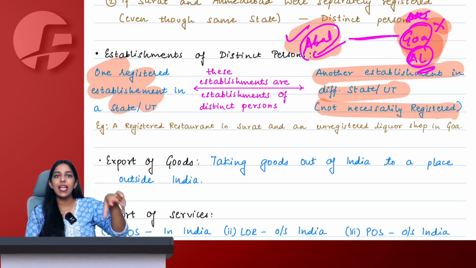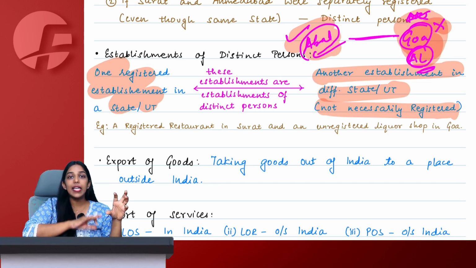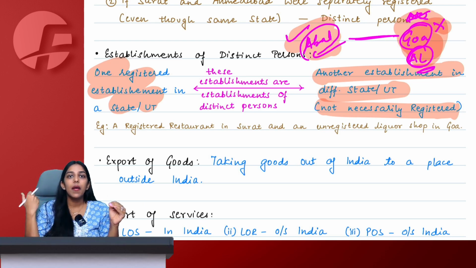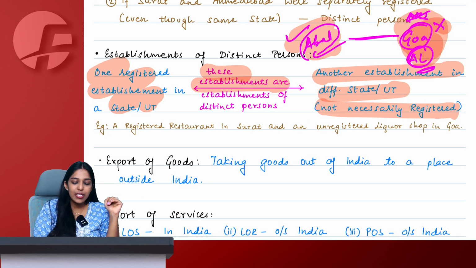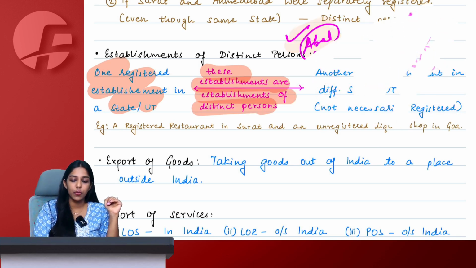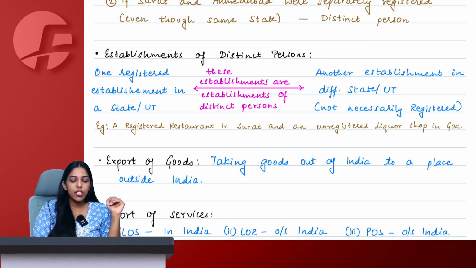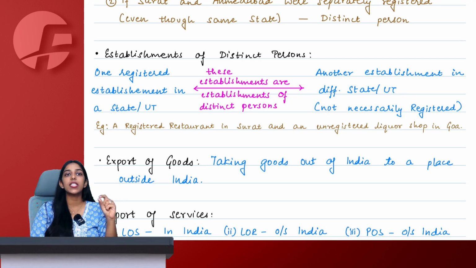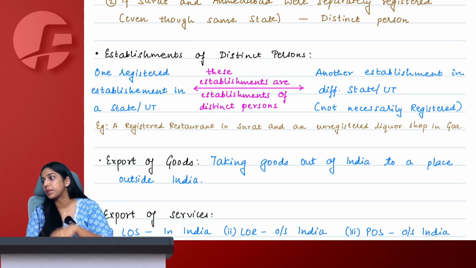If one of my establishments is registered, then whatever other establishments I have throughout India, might be registered, might not be registered, they will all be considered as my establishments of distinct person which are under the same PAN. So these establishments are establishments of distinct person. Say yes or no. Establishment is with respect to a place and distinct person is with respect to a registration.